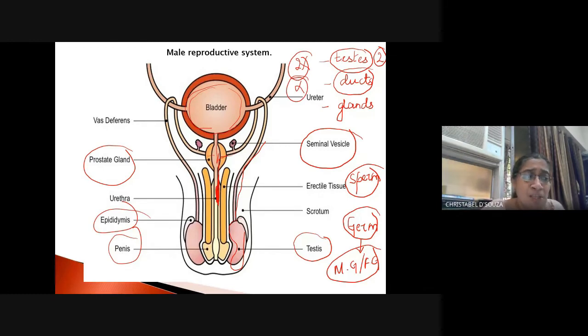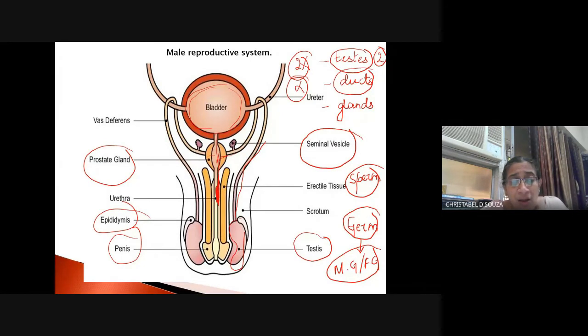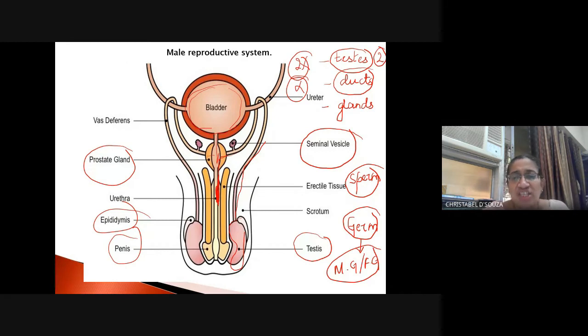Is that clear? So the testes produce the sperms. What produces the sperms? The germinal epithelium, which is present on the lining of the seminiferous tubules, which is a part of the testes, right? And this produces the sperm. The testes is located in a sac-like structure, which is known as the scrotum.